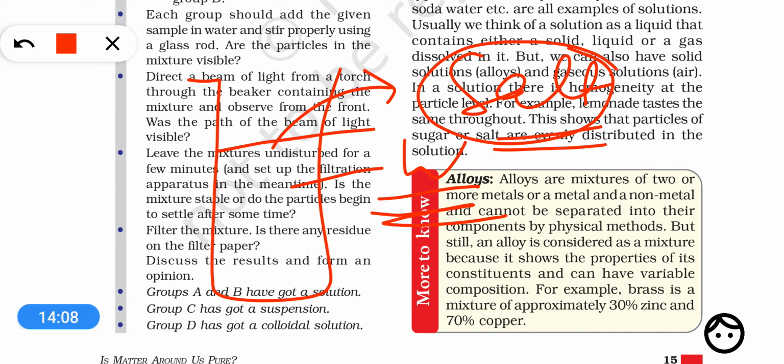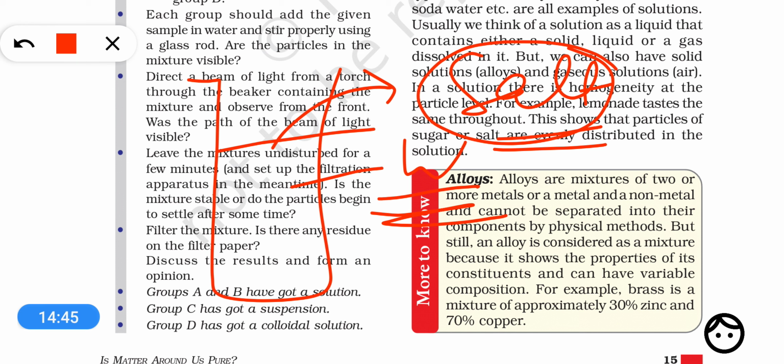In the same way it will also show the chemical properties of water and the chemical properties of salt. In the same way, air is also a mixture of different gases like nitrogen, carbon dioxide, oxygen. So air also shows the properties of all these gases. It shows properties of oxygen, it shows properties of carbon dioxide, it may show the property of nitrogen also. So this is a very important feature of a mixture, that it shows the properties of all its constituents. So dear students, I hope you got the concept of what is a pure substance and what is a mixture, and what is the difference between homogeneous and heterogeneous mixture.